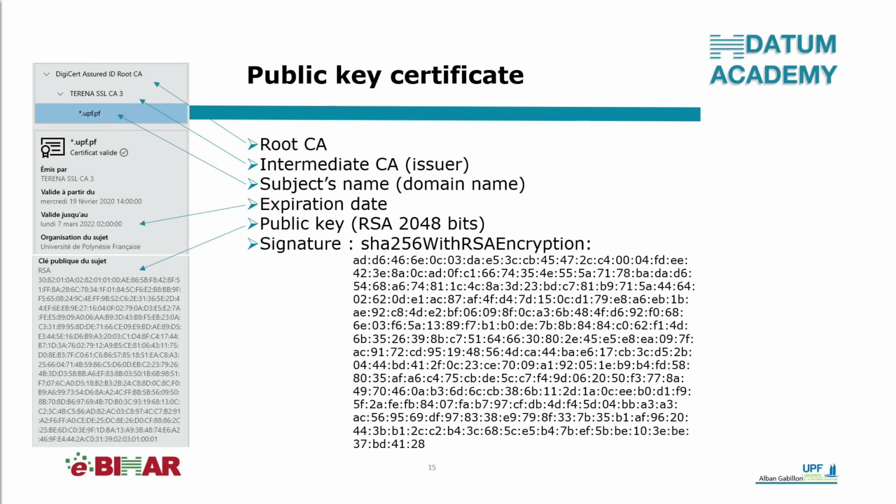I could not figure out how to display the digital signature of this certificate from my browser, so I had to dump the certificate and then I could display its signature by using OpenSSL. This signature was created by encrypting with RSA the SHA-256 fingerprint of the certificate's content. Certification authority Tirina SSL used its private key to sign the certificate.